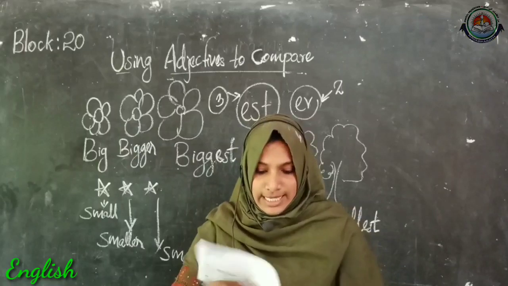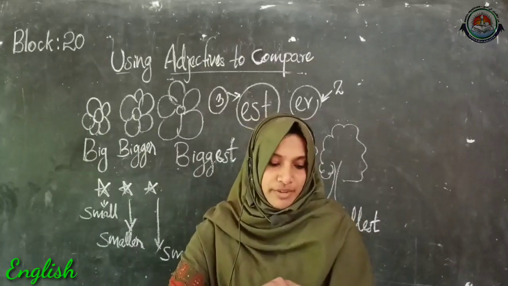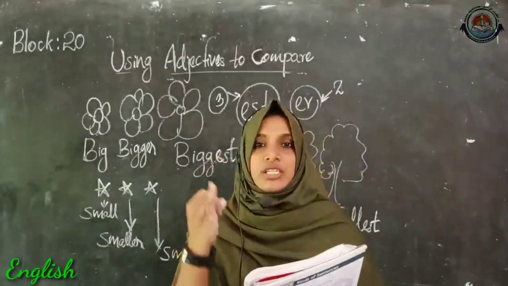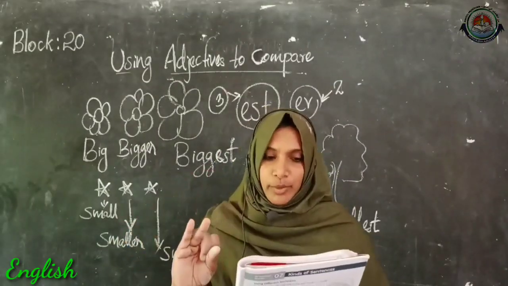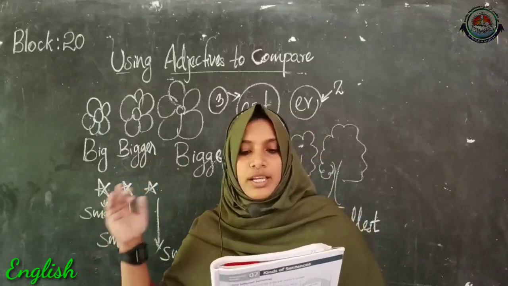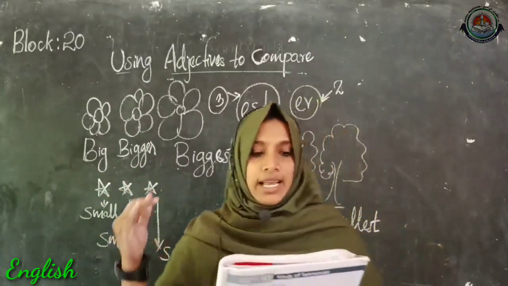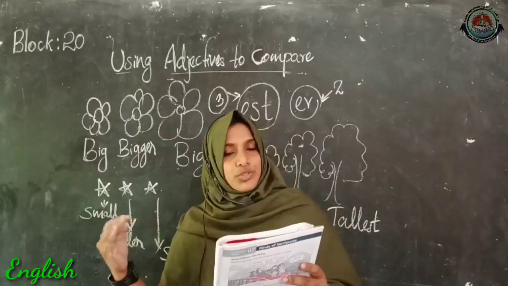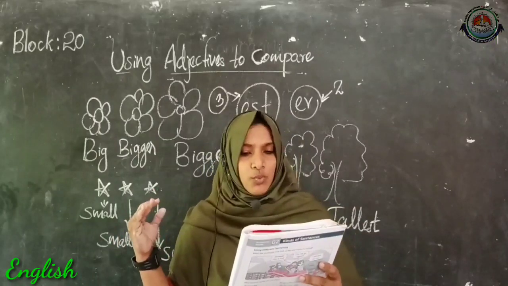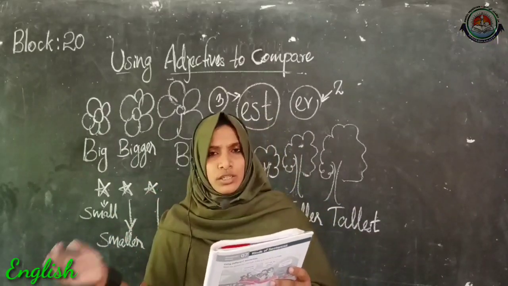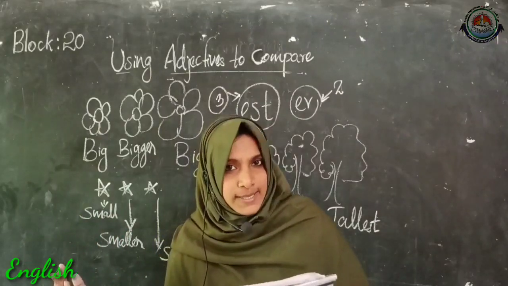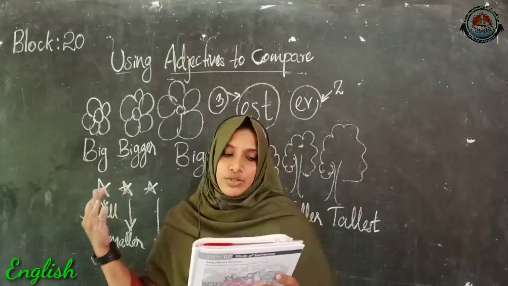Okay, then let's take the quiz part also from page number 24. There you can do the first two questions. Question number 1, choose the correct word to fill in the blanks. A, Jenny's dog was dash to see her. Jenny's dog was slow to see her or happy to see her. Yes, which is suitable with the sentence? It is happy to see her.